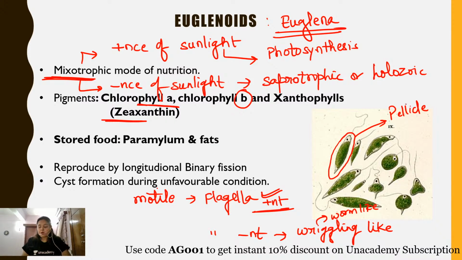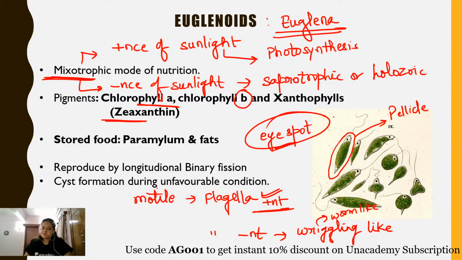Now in the anterior end of the euglena, near the origin of the flagella, an eye spot is present. At this particular spot, a special pigment called astaxanthin is found.